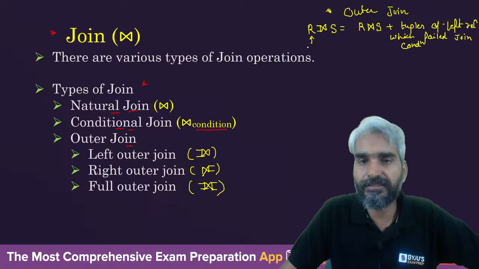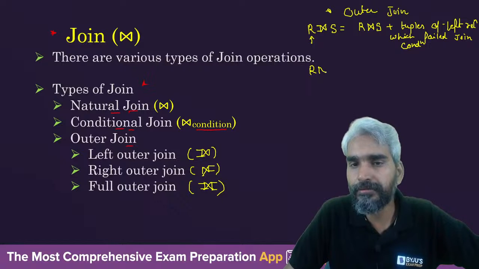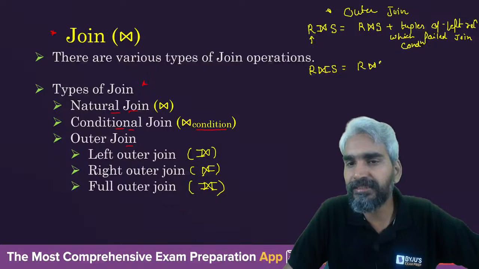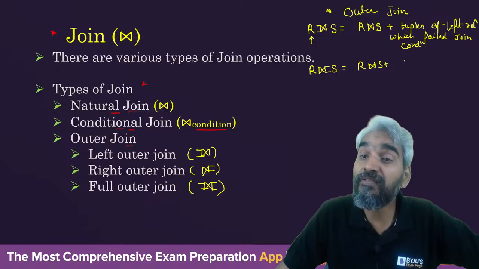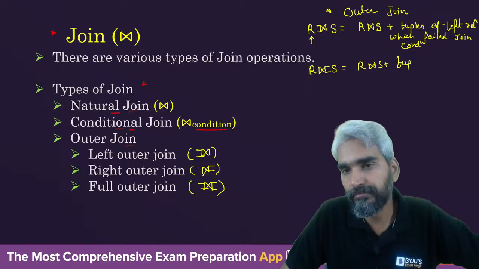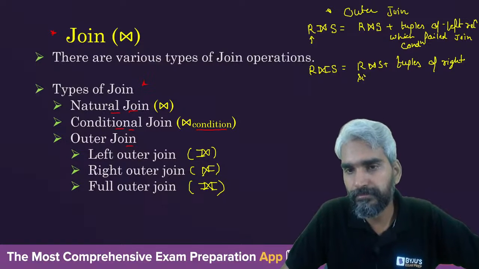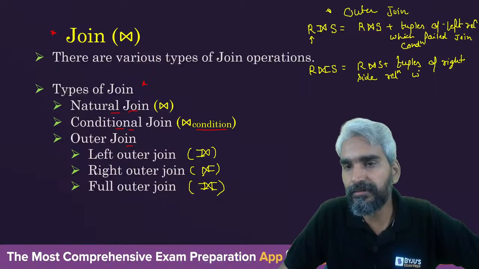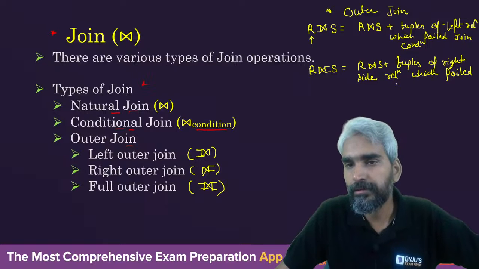If it is right outer join, which one is the right side relation? S. So it will be the same R natural join S plus the tuples of the right side relation which failed the join condition.